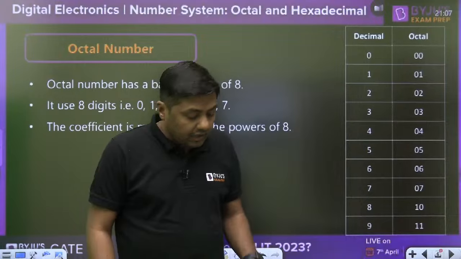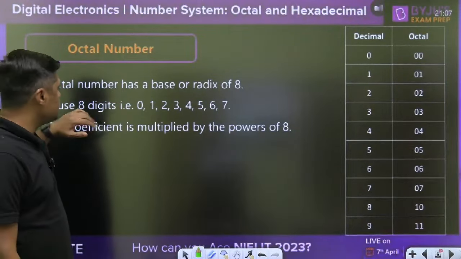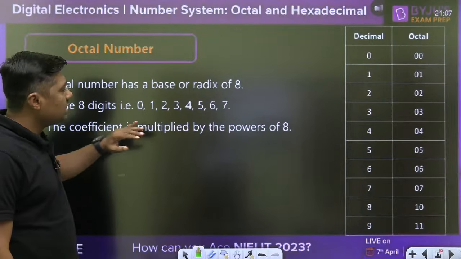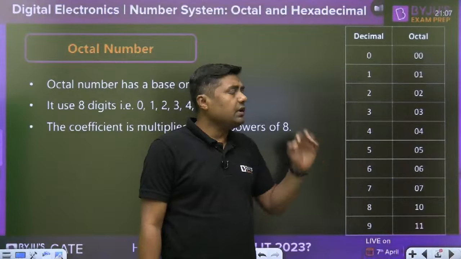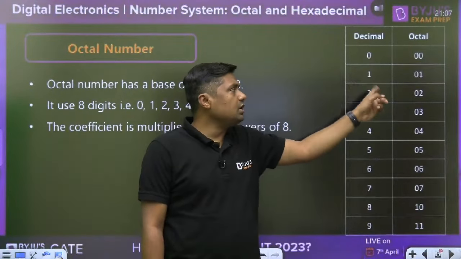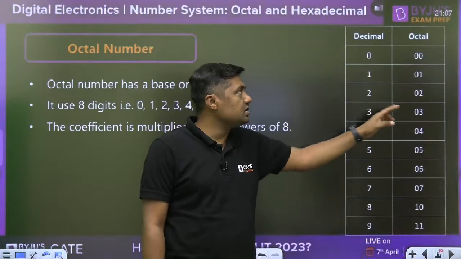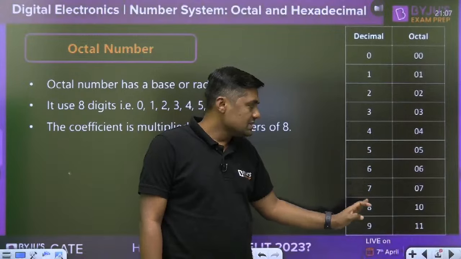Okay, guys, this is an octal number, which has base or radix 8. These are the digits. Each coefficient is multiplied by a power of 8. For example, if you want to write 0, it will be 0. 1 is 1, 2 is 2, 3 is 3, 4 is 4, 5 is 5, 6 is 6, 7 is 7.